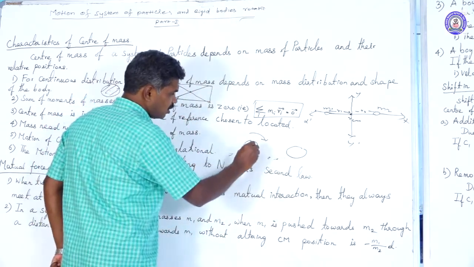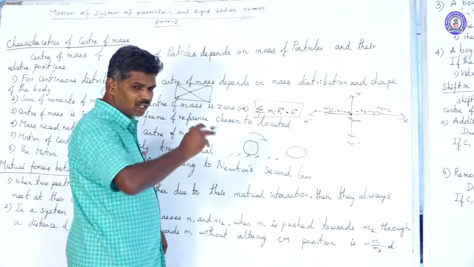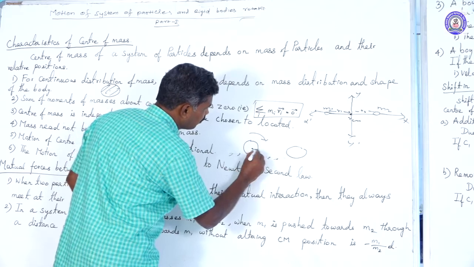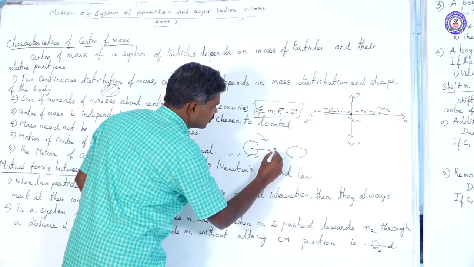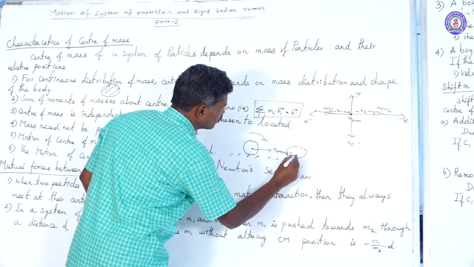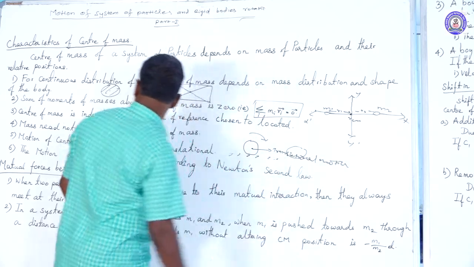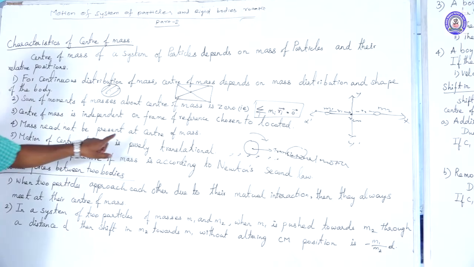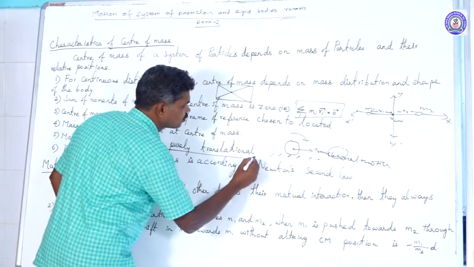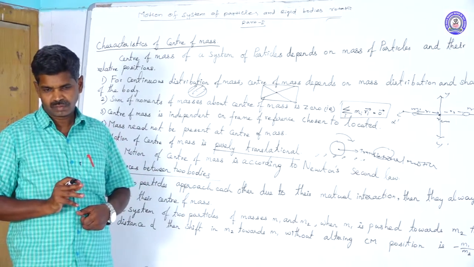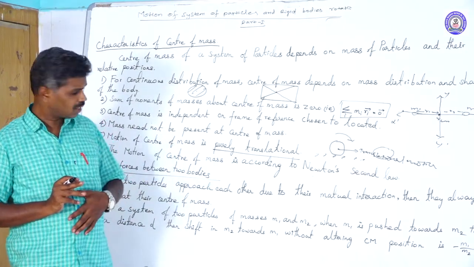Each and every particle makes rotational as well as translational motion, but the center of mass makes only translational motion. Motion of the center of mass is purely translational, whatever the object rotates or moves in a particular direction.